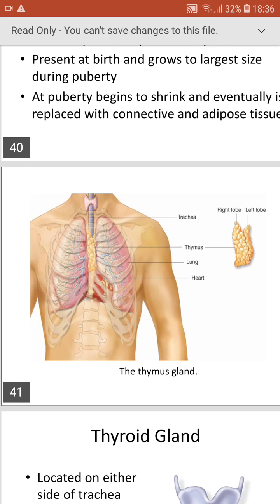So this is the thymus gland, which is located at the mediastinum. It also has two lobes, right lobe and left lobe.